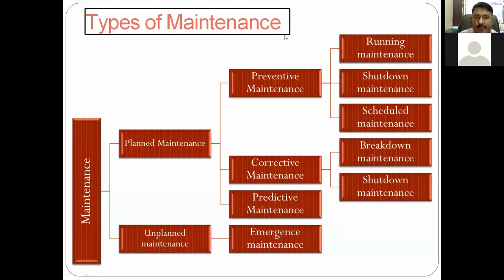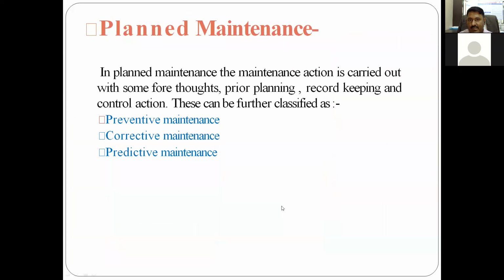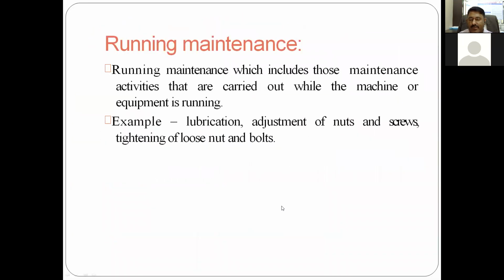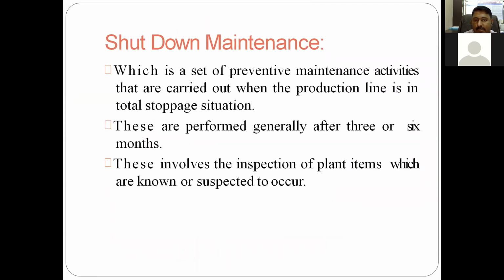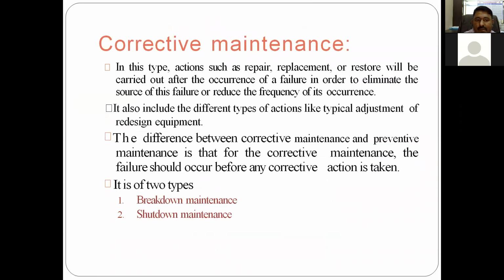Very good afternoon, friends. So we are discussing these types of maintenance. We have already discussed the three major types: planned maintenance, which includes preventive, corrective, and predictive, and unplanned maintenance, which is emergency. In the last lecture, we discussed preventive maintenance, then running maintenance, scheduled maintenance, and shutdown maintenance.